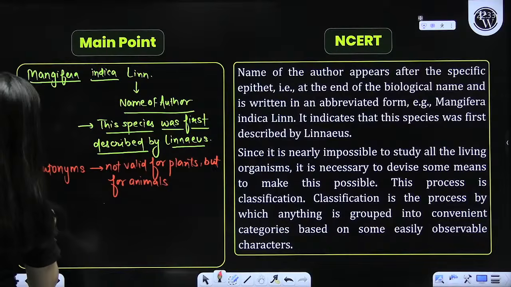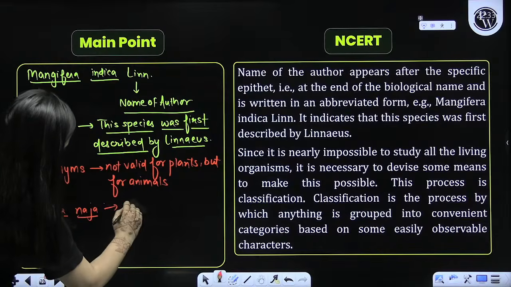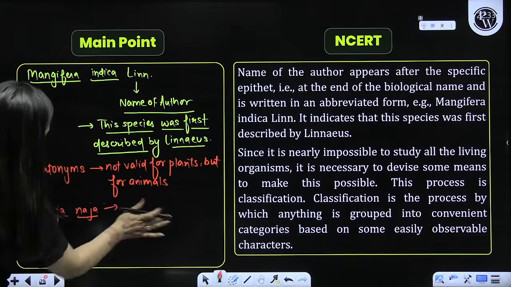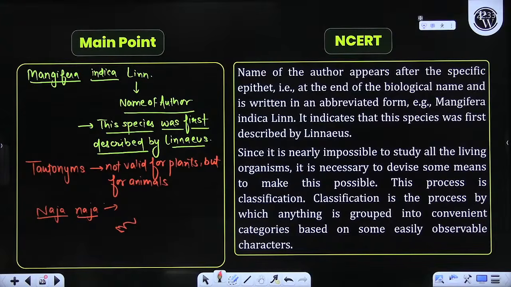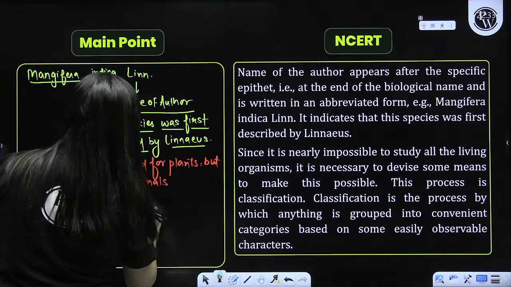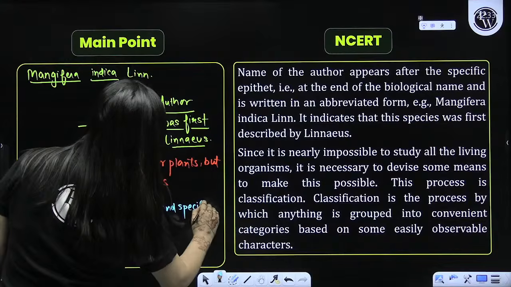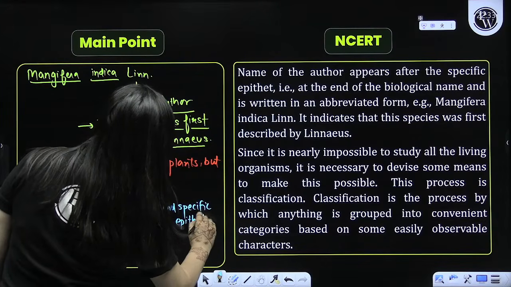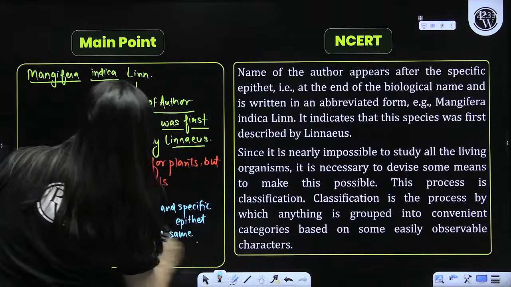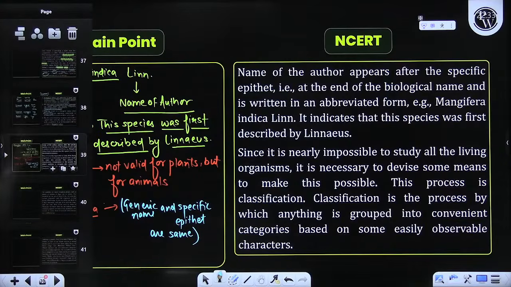For example, Naja naja, the Indian cobra that you discuss. So the genus name and the specific epithet are the same, right? Please pay attention. The generic name and specific epithet, they both are the same. So those are tautonyms. Understood? Up to this part all clear?